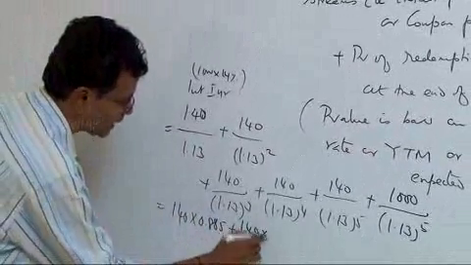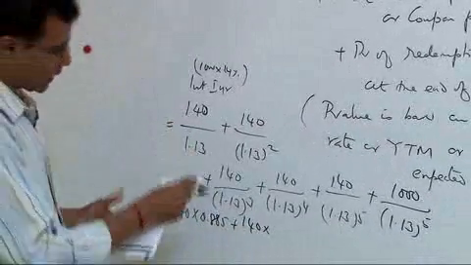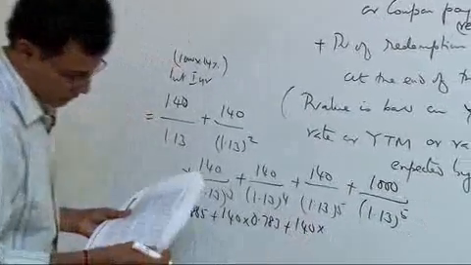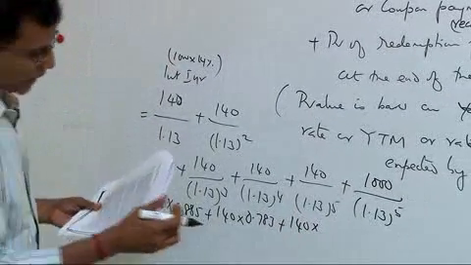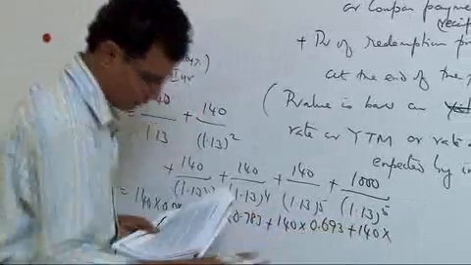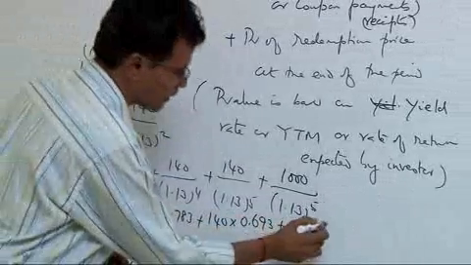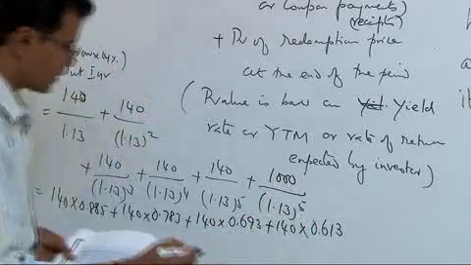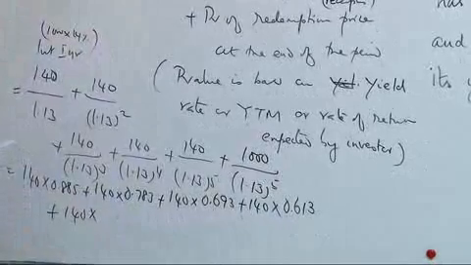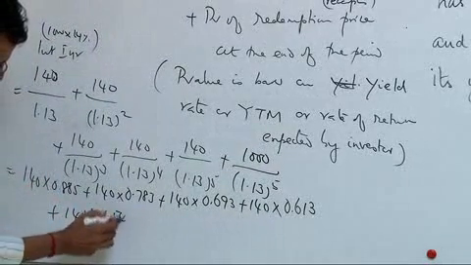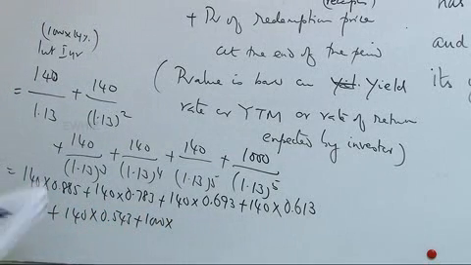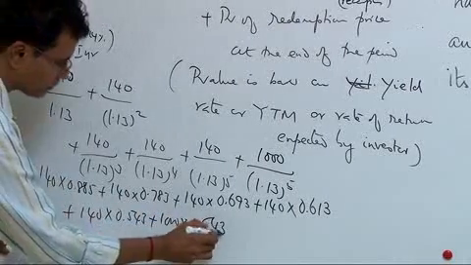For the second interest payment, the second year discount factor is 0.783. The third year discount factor is 0.693. The fourth year discount factor is 0.613. The fifth year discount factor is 0.543. And further, the redemption price is also multiplied by the fifth year discount factor, which is 0.543.